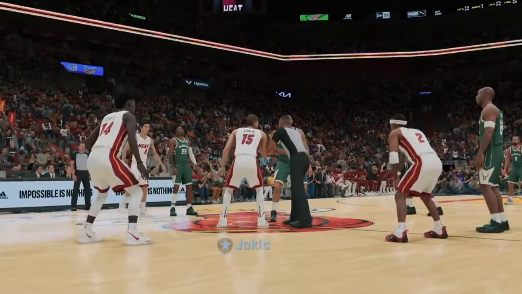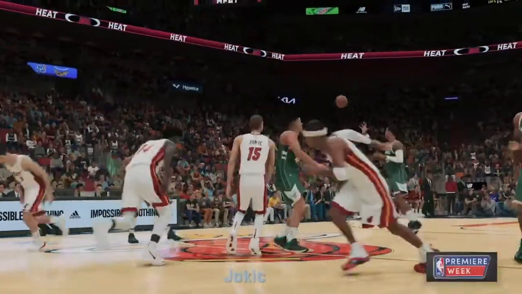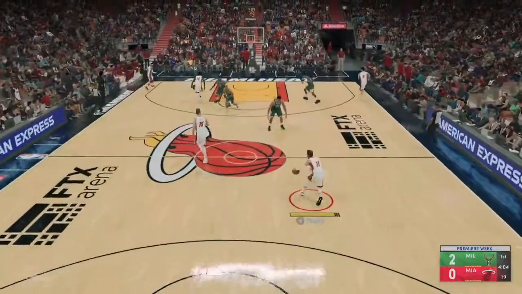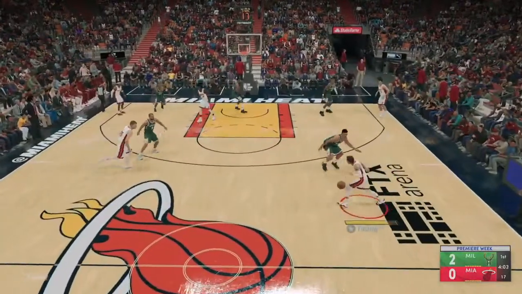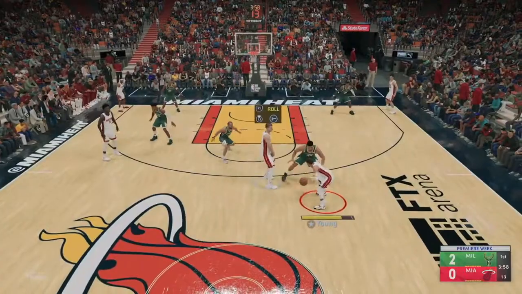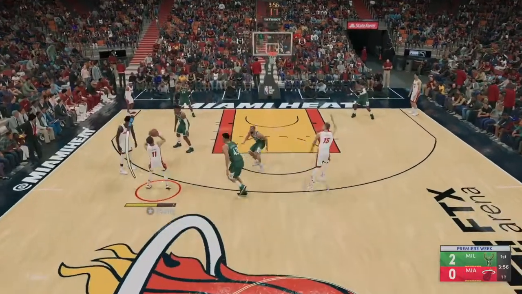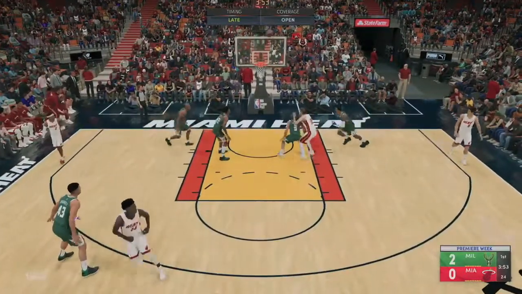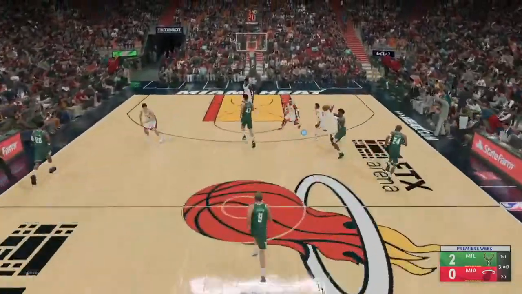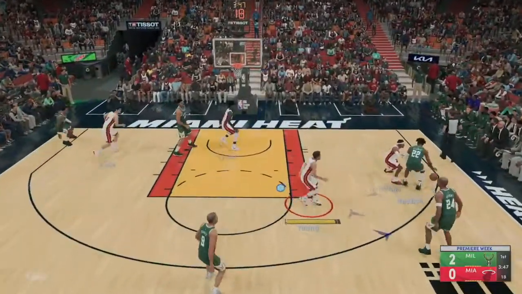So unfortunately we lost the tip-off, which is never a good sign. But you can see here that I really just wanted to shoot, which was not helping our game at all. Because you see I set a little pick and then on the dribble, I don't know what I was doing. And it was just a bad shot and it made Trae Young go cold. So I think that really just set us off on the wrong foot.